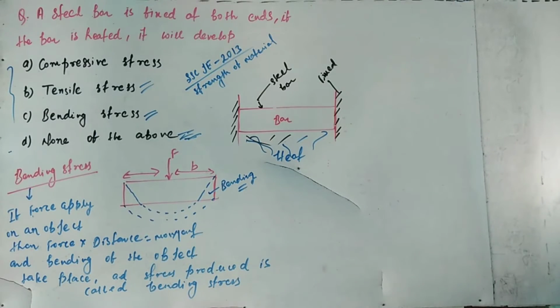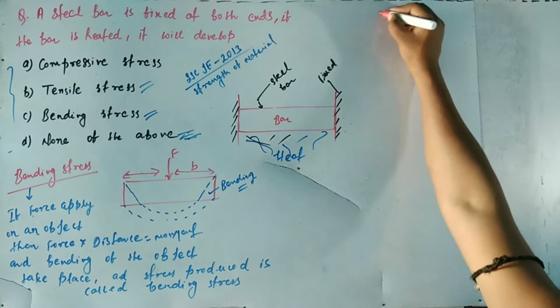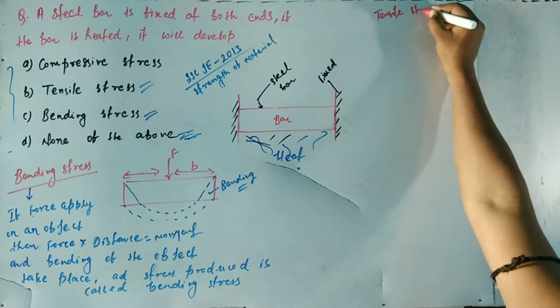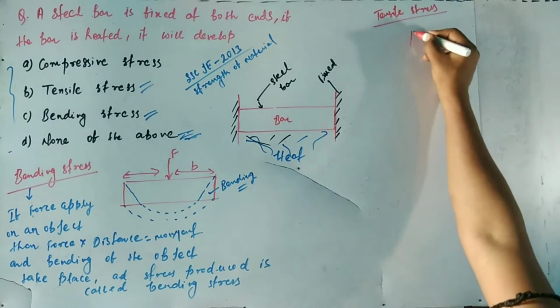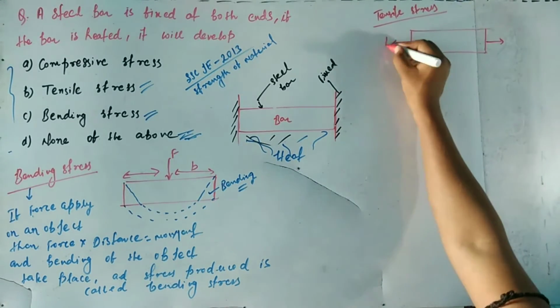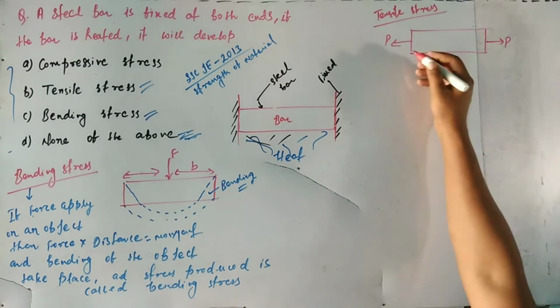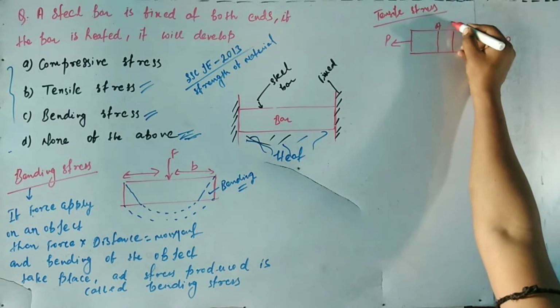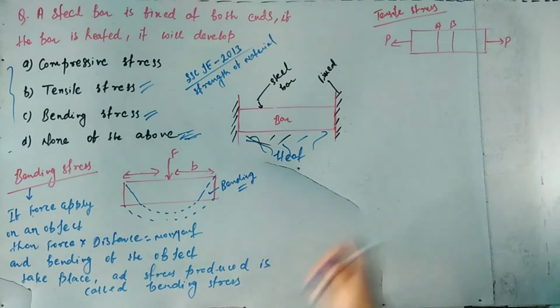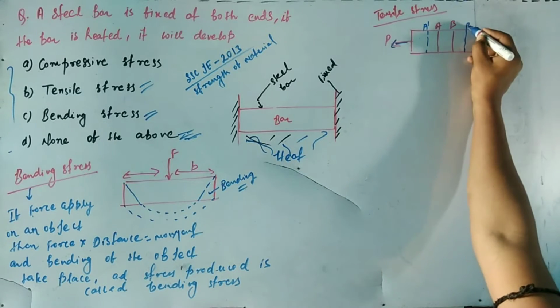Option B is tensile stress. So what is tensile stress? Suppose we take a steel bar and apply a pull force on both ends, along the longitudinal axis.